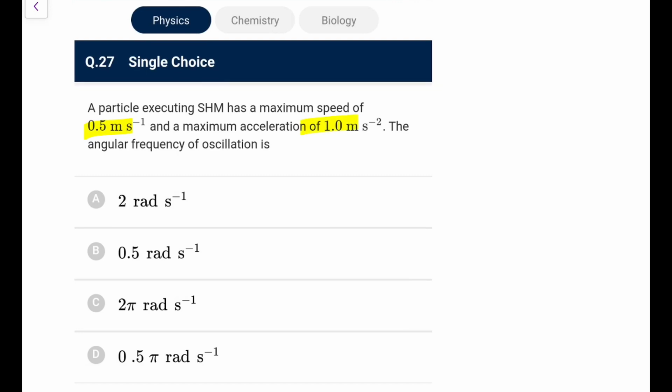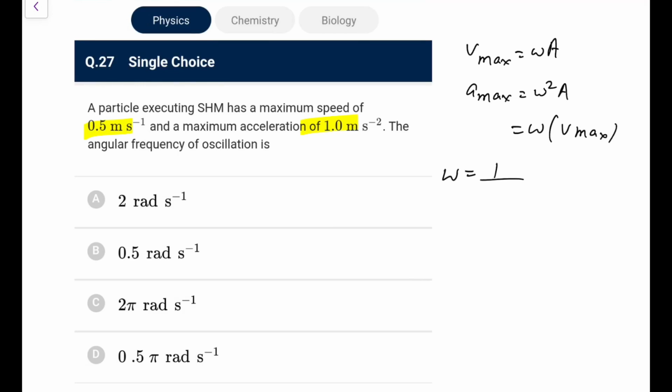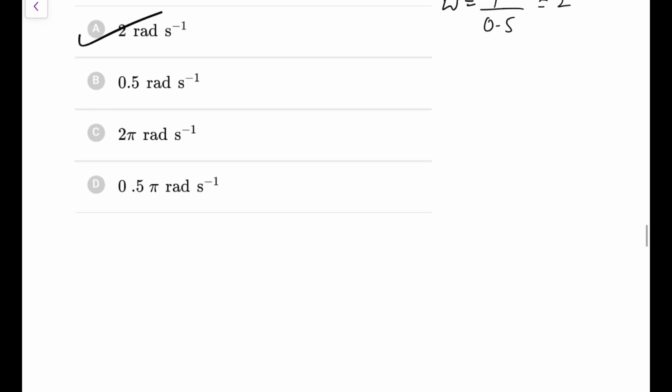Next, a particle is executing SHM, has a maximum speed of 0.5 and a maximum acceleration of 1. The angular frequency is, again you can write Vmax you know is omega A, Amax you know is omega square A, or you can write it as omega times Vmax. So omega would be Amax upon Vmax, that is 1 upon 0.5, that is 2. So the angular frequency is 2. You need not calculate the time period, it is 2 radian per second. Go for option A, that's an easy one for you.